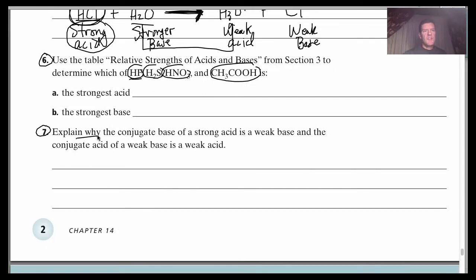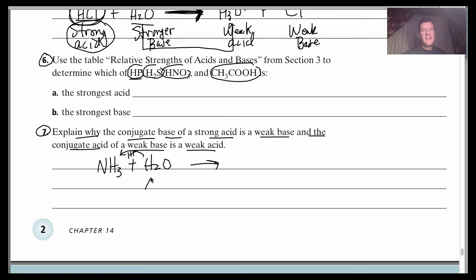Number 7, explain why the conjugate base of a strong acid is a weak base and the conjugate acid of a weak base is a weak acid. That sounds very confusing, right? But I kind of explained it earlier, and I'll go through it again here. Let's use a different example here. Let's go to this example here with the ammonia. This ammonia is going to accept, this time, the H plus from the water.